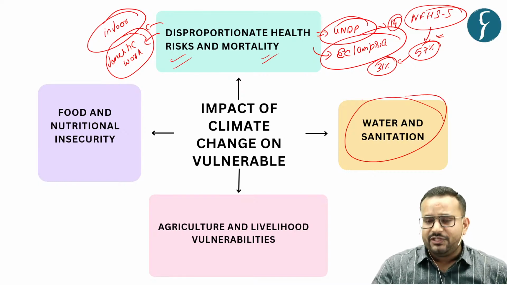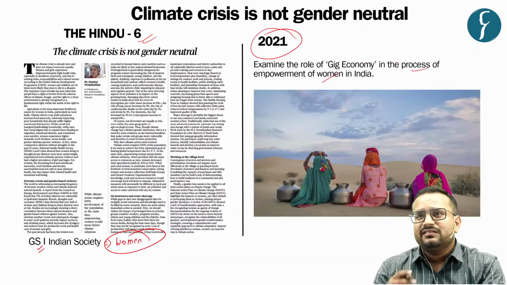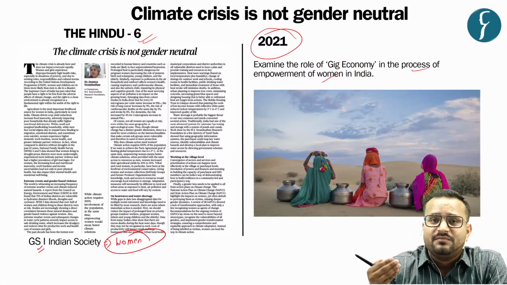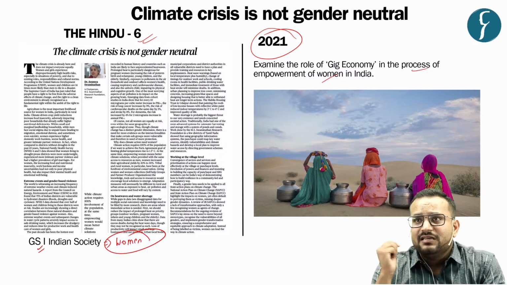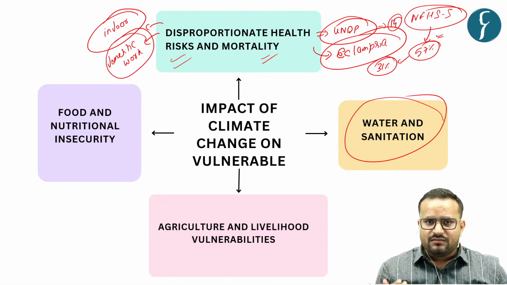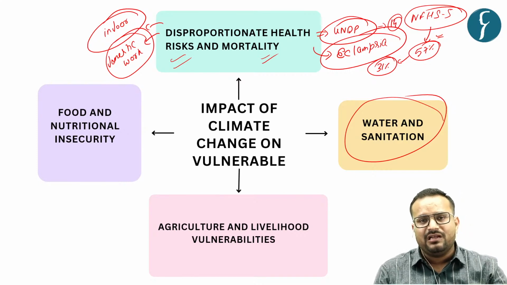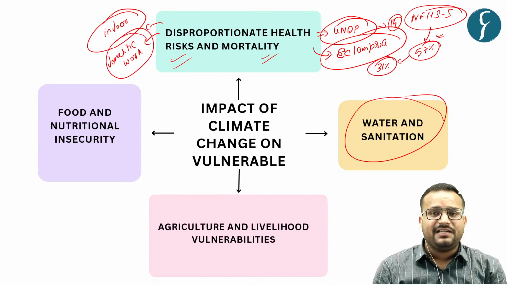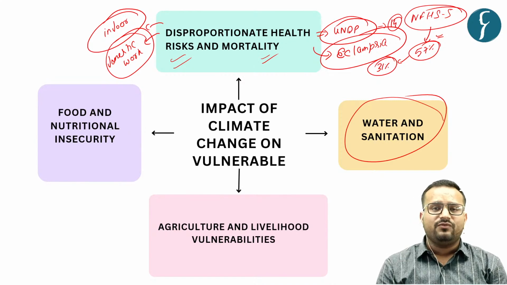Similarly, you have the issue of water and sanitation. Now this picture that you saw is a very common picture, especially in some states that are more drought prone. So what is happening is that in terms of water and sanitation, the water collection activity, that is collecting water from some well or some far flung areas, the responsibility of that work is mostly imposed on women.